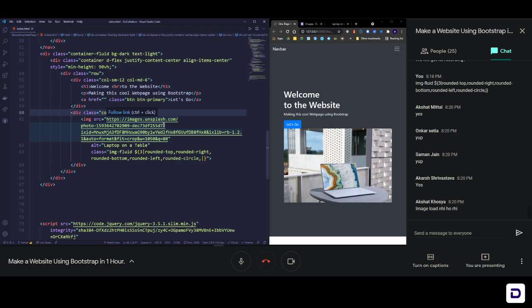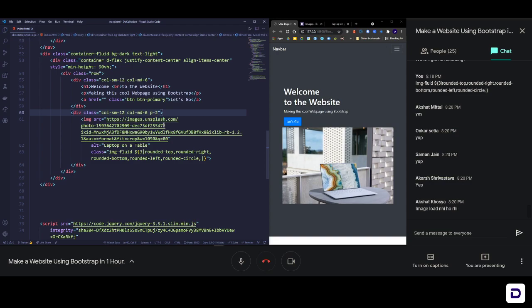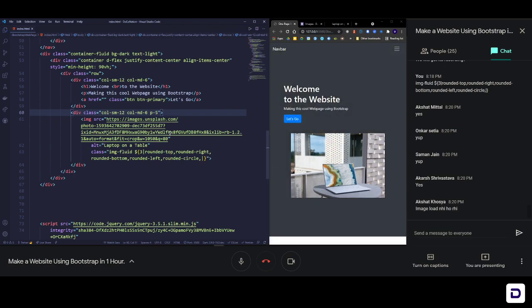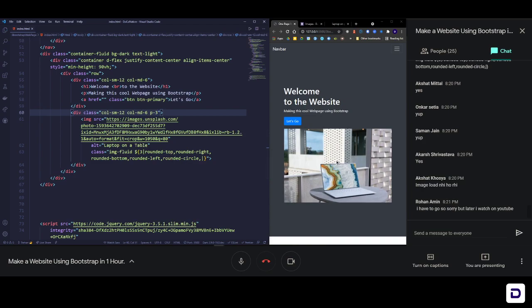But right now we can add from everywhere. So basically this is going to be class of P dash, and let's make it a small padding, like P dash 2, and you can see that now we have a little space between this. So let's add more, P dash 5 maybe. Okay, it's too much. P dash 3. Yeah, this looks good. Okay, so we have that.